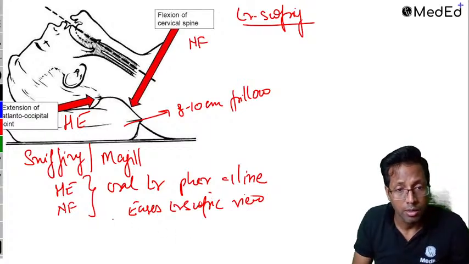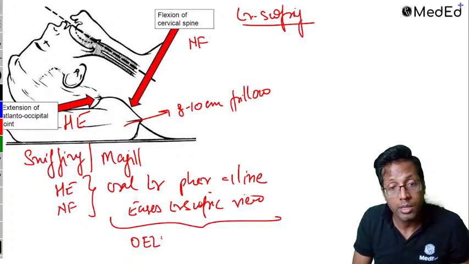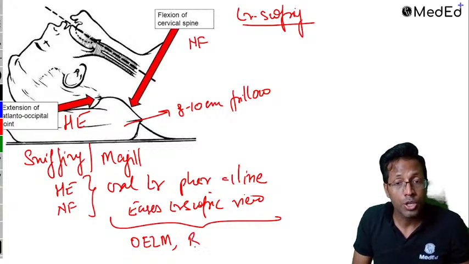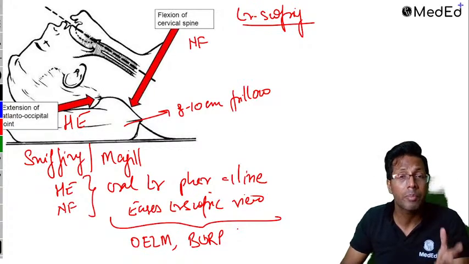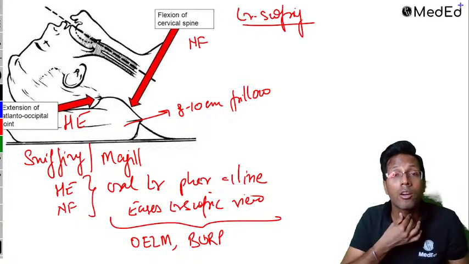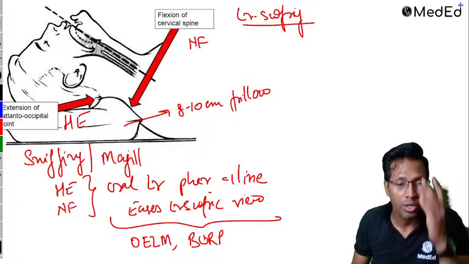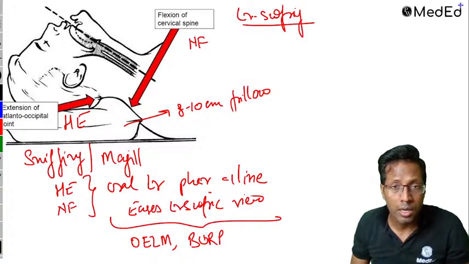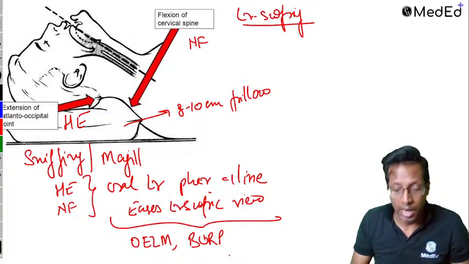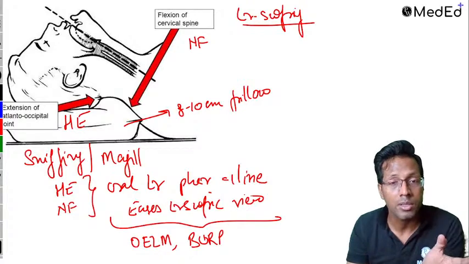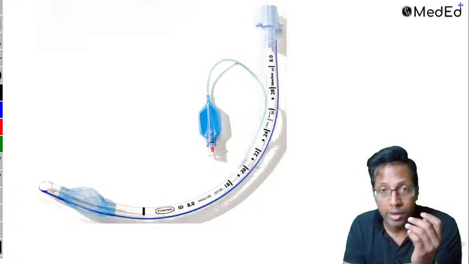And if it becomes difficult, if you cannot see it, you know, you do those maneuvers, optimal external laryngeal manipulation or the burp maneuver. I mean, it sounds so difficult, but basically you must have seen pediatric patients or even adults. We try to hold the larynx of the patient and try to move it left or right. That is what is called laryngeal manipulation, OELM, optimal external laryngeal manipulation and backward, upward, rightward pressure. Okay, so this is about laryngoscopy position and what happens in the position and the questions which are asked over from here. Next, endotracheal tube.